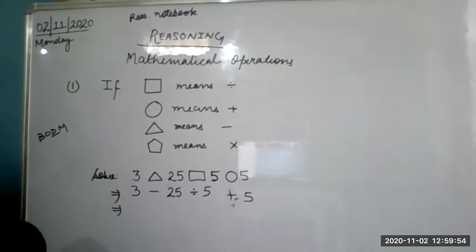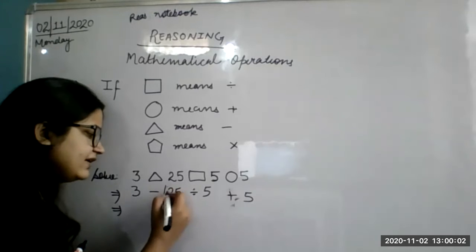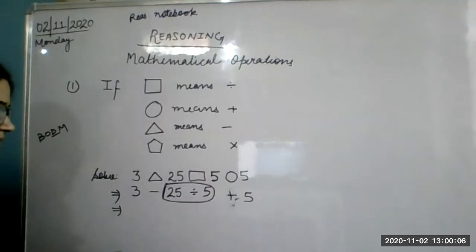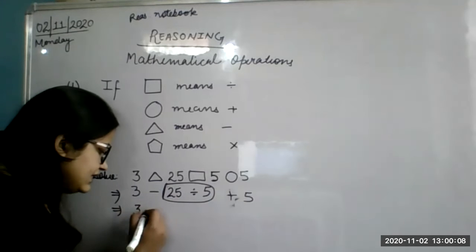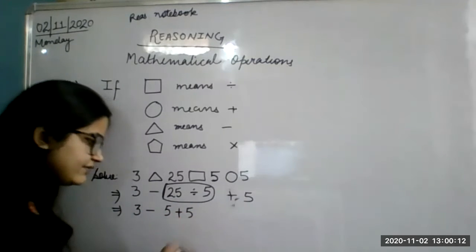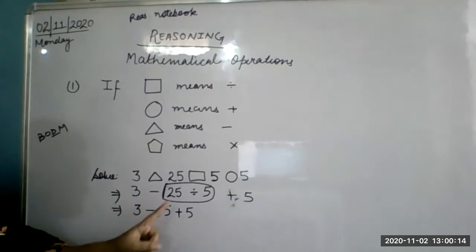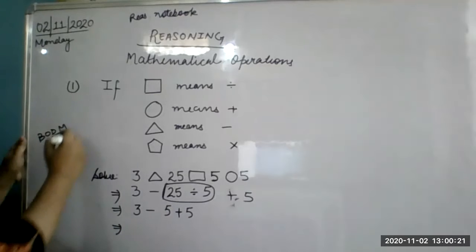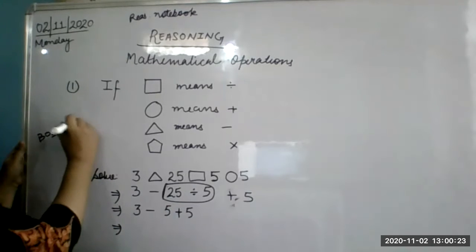Ma'am, we have to do this. No, beta, just listen. Instead of asking whether we have to do this or not, just listen to me properly. See here, 25 divided by 5. This part we will solve. If we divide 25 by 5, we will get 5. 3 minus 5 and plus 5. 3 minus 5 plus 5. Now see the numbers. Now we have to do mass addition.